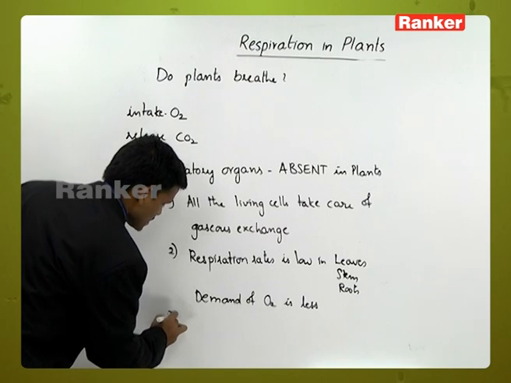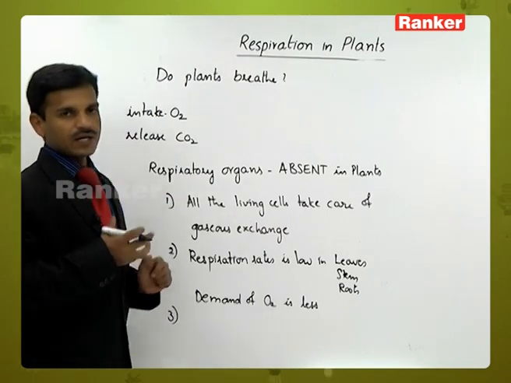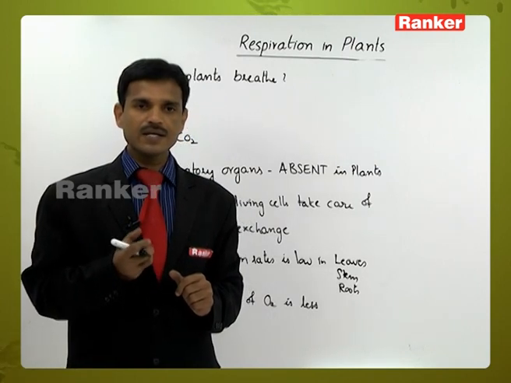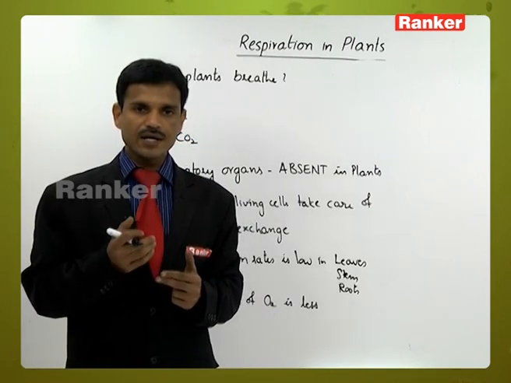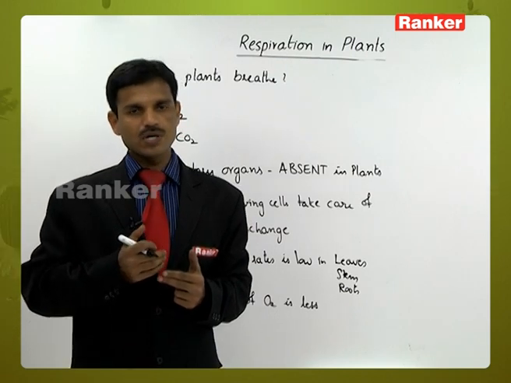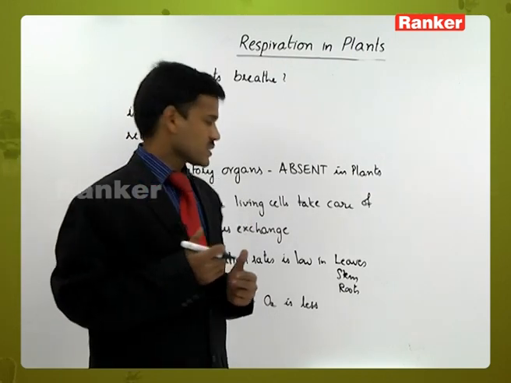And the third reason is that every living cell in the plant body is exposed, directly or indirectly, to the surface.